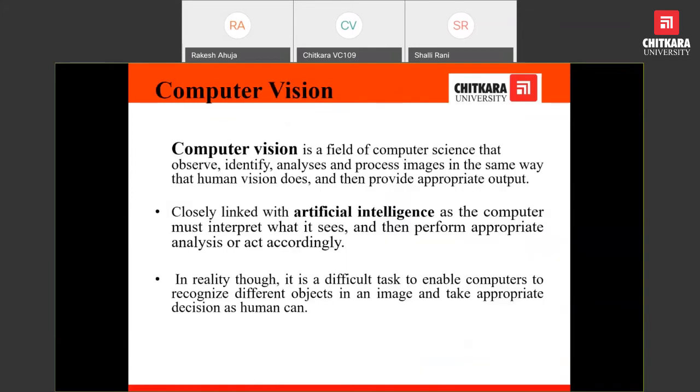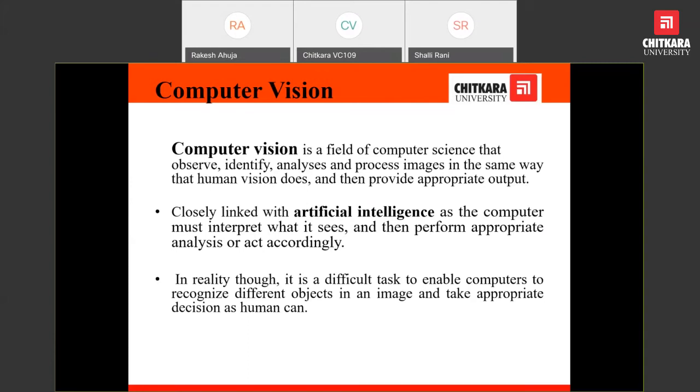Next, now we are in a situation where we can understand the concept of computer vision. The definition of computer vision says it is a field of computer science that observes, identifies, analyzes, and processes images in the same way that humans do, then provides appropriate output.